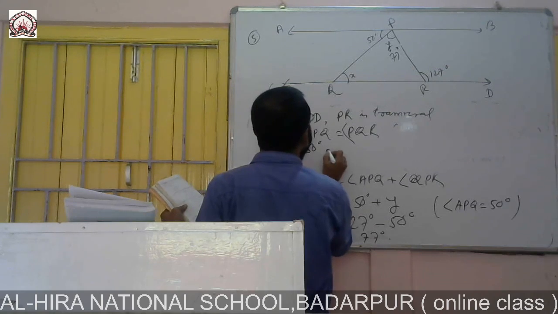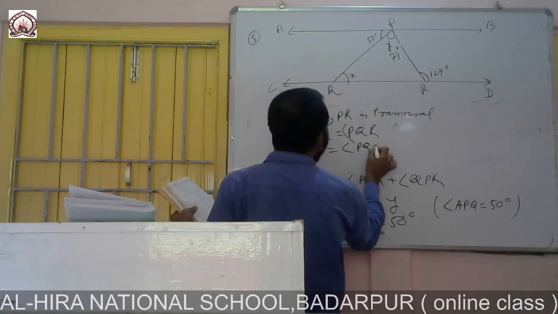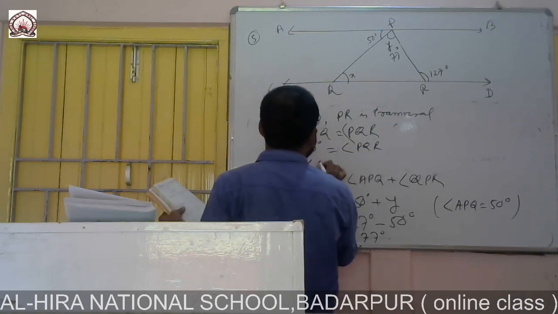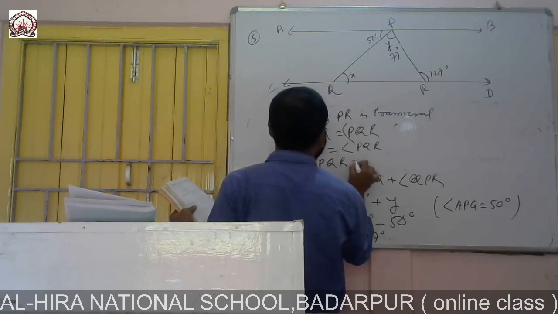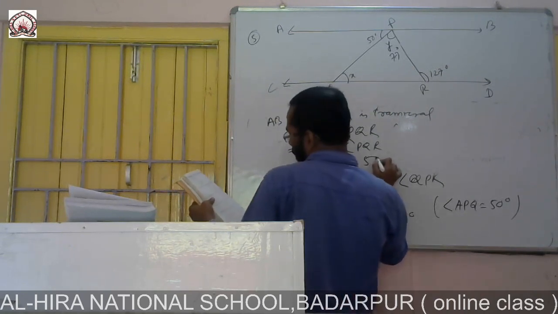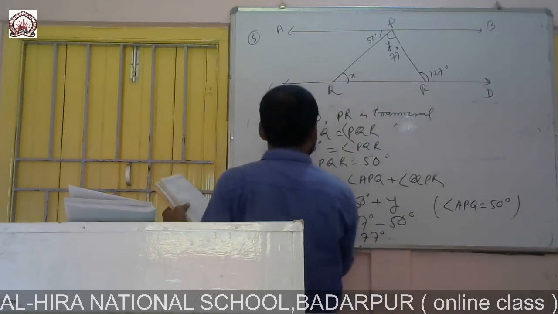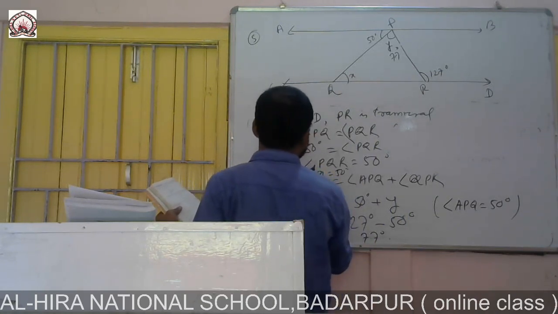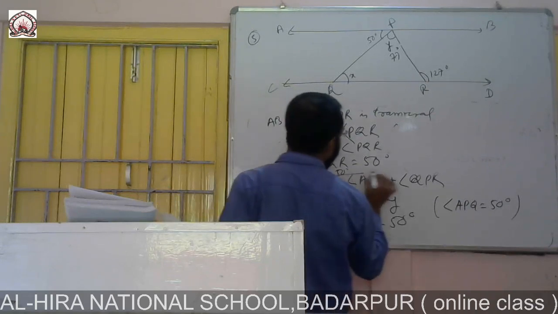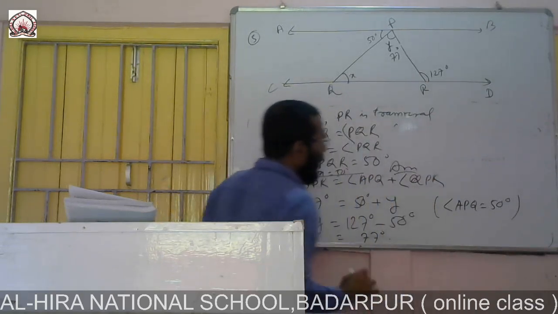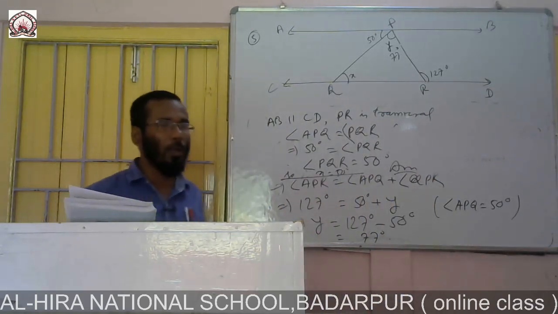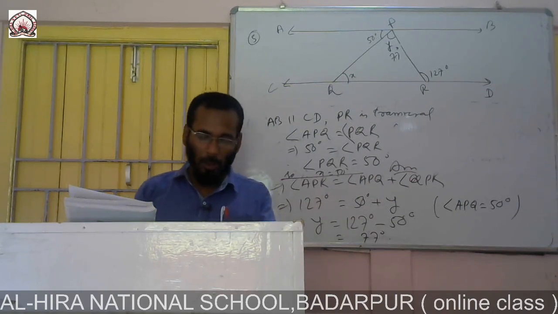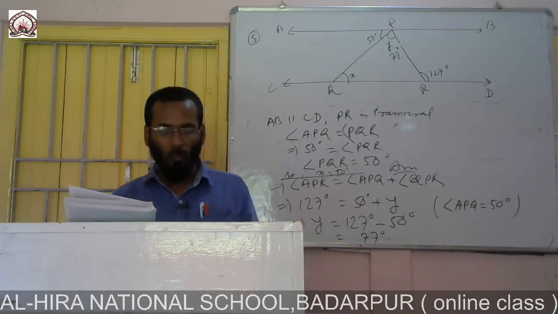So 50 is equal to PQR, and PQR is nothing but x. So x is equal to 50. So this is another answer. So y is 77 and x is 50.